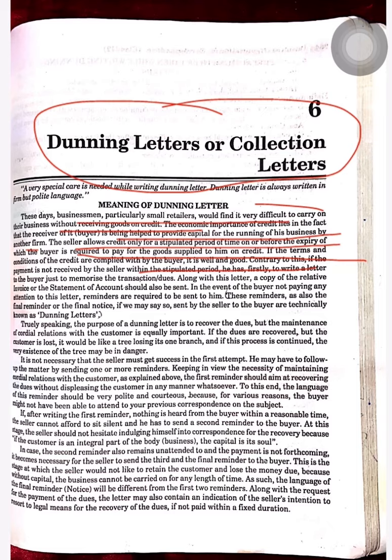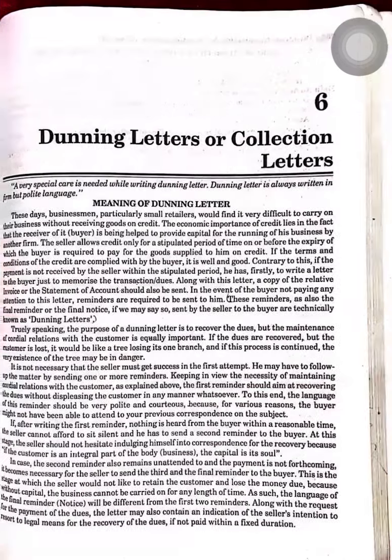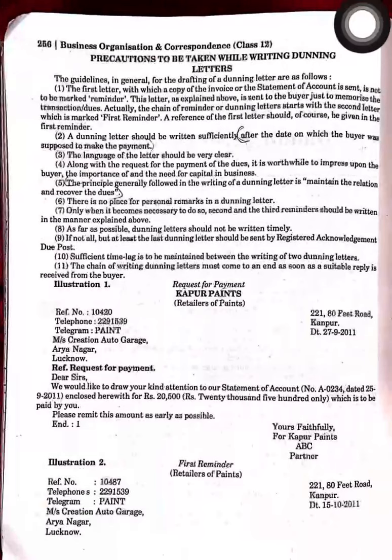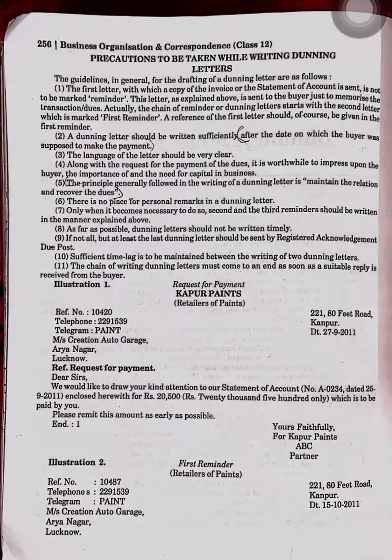For collecting that, we will write a letter, and that letter will be called Dunning letters. Okay. So there are four types of Dunning letters: Dunning letter 1, 2, 3 and 4.